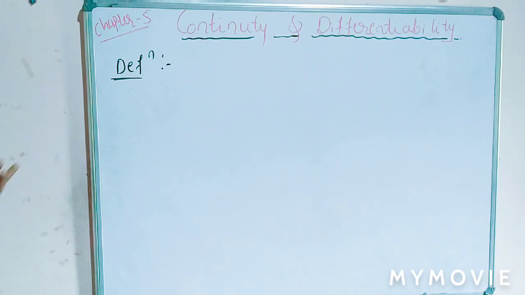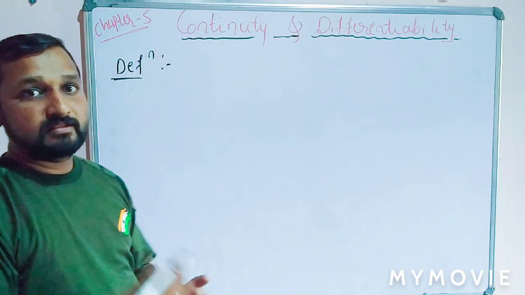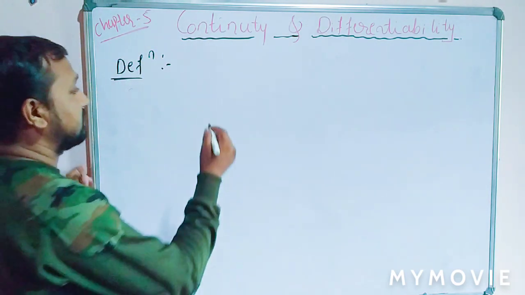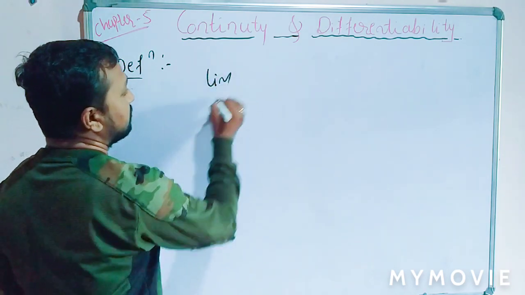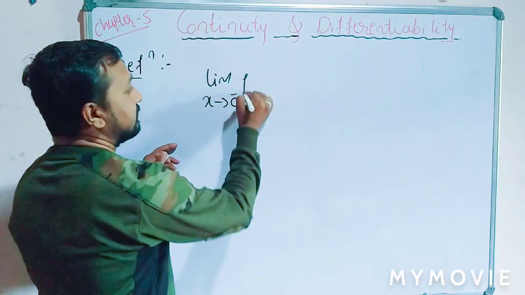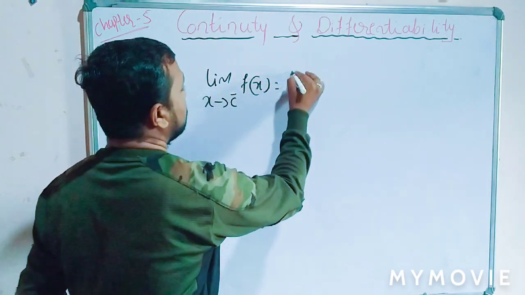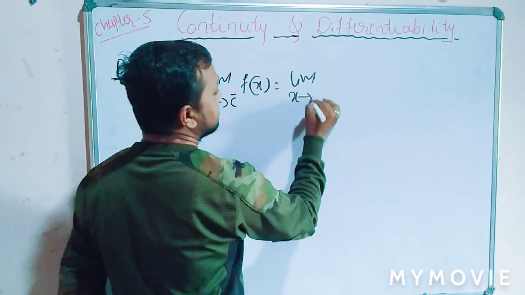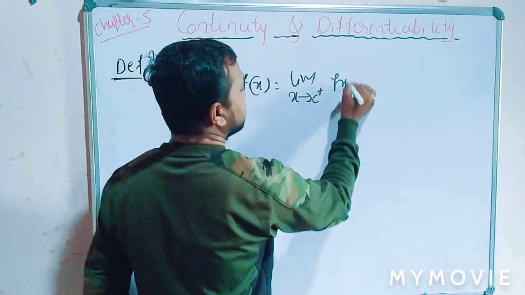So another definition is for LHL and RHL. Limit of x tends to c minus of f of x, this is LHL, is equal to limit of x tends to c plus of f of x, this is RHL.